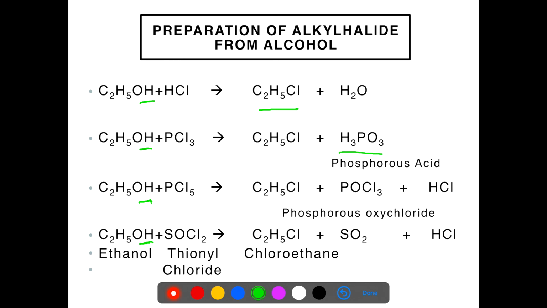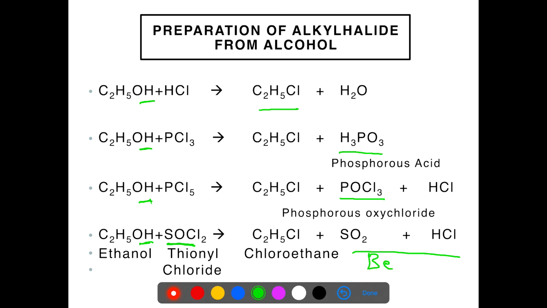In the third reaction, ethanol reacts with PCl5 to give chloroethane, phosphorus oxychloride and HCl. And in the last reaction, ethanol reacts with thionyl chloride, SOCl2, to give chloroethane plus sulfur dioxide gas plus HCl gas.